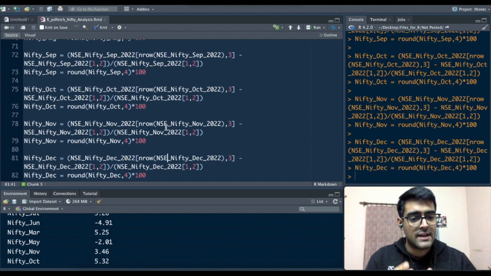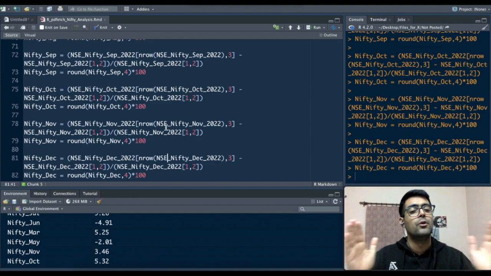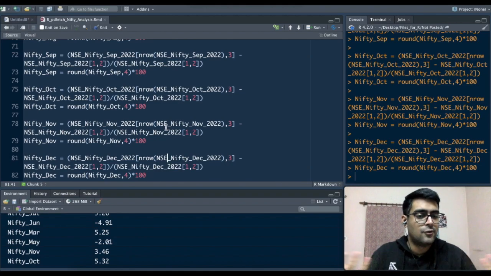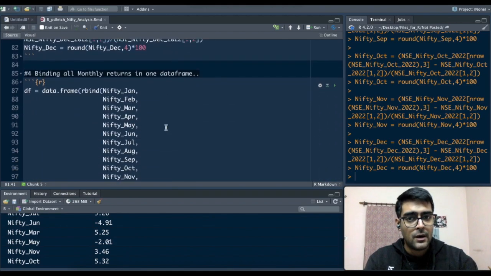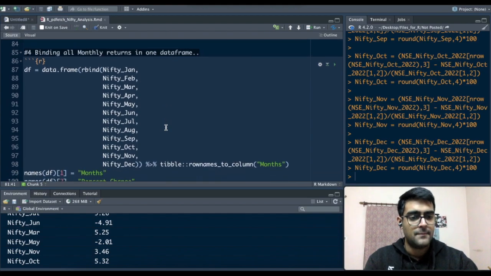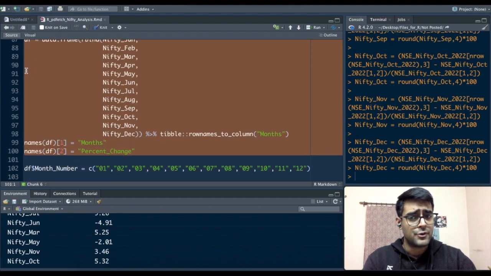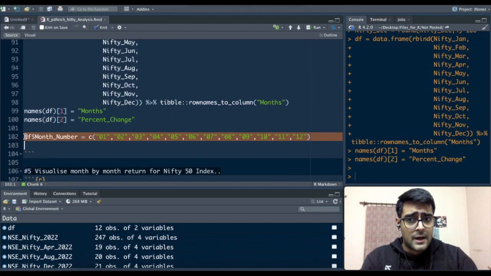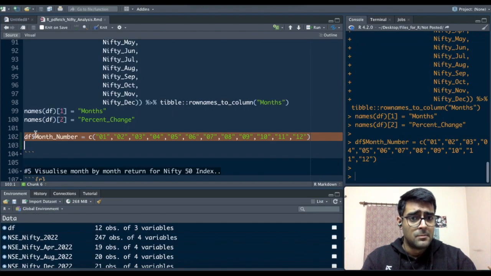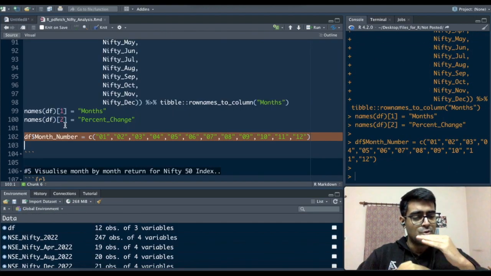But I want to visualize it month by month in a full chart so that it's easy for me to understand what's going on, right? So similar to before, before I build a chart, I need to build a data frame that can source the values. So I'll make a data frame and I'll name the first column as months and the second column as percent change. And I'll also give it a month number so I can sort my values in a chart.